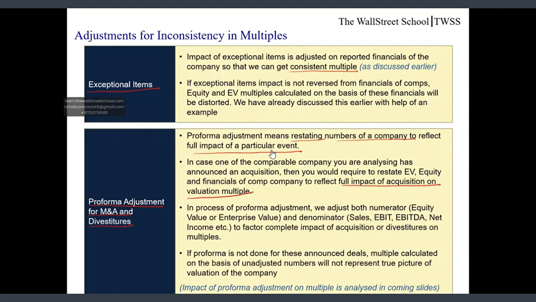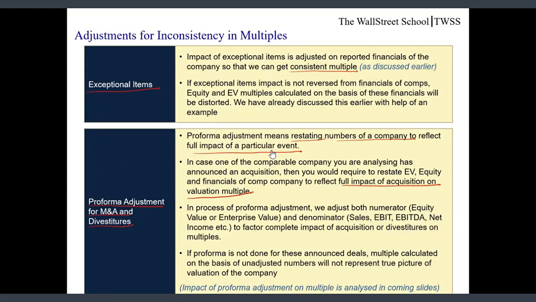In case we don't adjust full impact of acquisition, the multiple we are looking at is not the true multiple, as company's multiple is going to be different post acquisition. So ideally we should look at the multiple the company is going to have post acquisition.